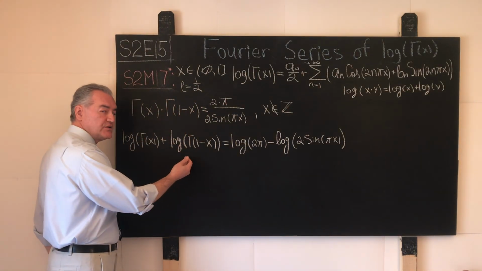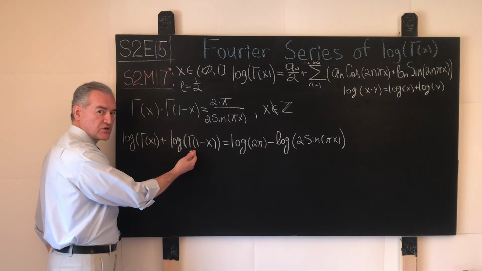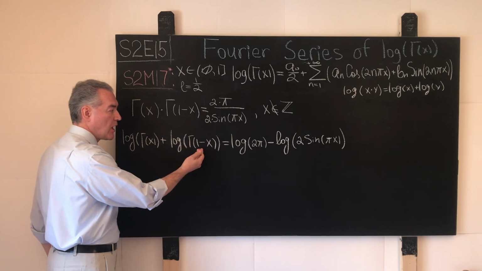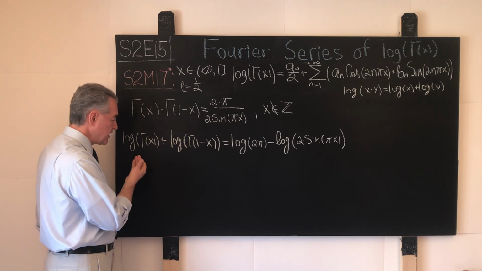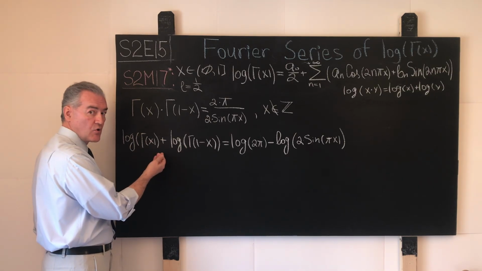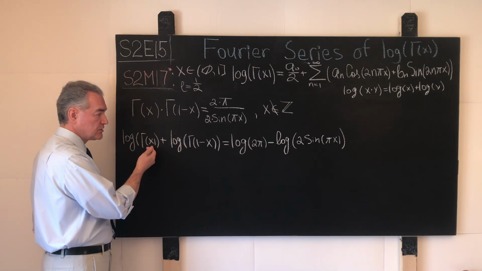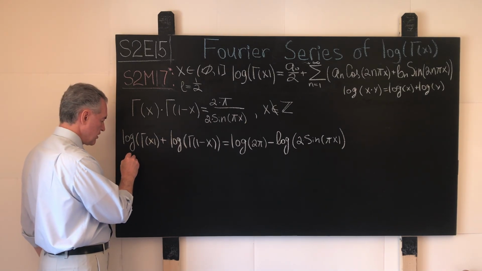The Fourier series of the logarithm of the gamma function evaluated at the argument 1 minus x can be obtained from the corresponding Fourier series of the logarithm of the gamma function evaluated at the point x if we do what? If we do the following transformation.